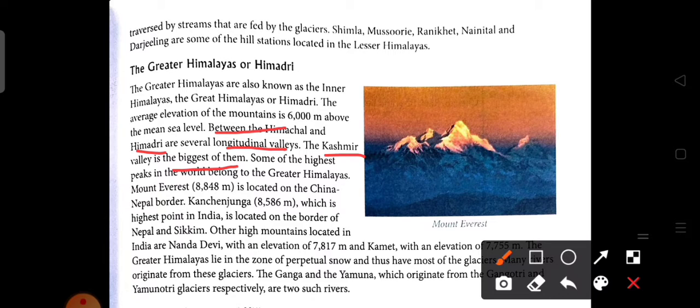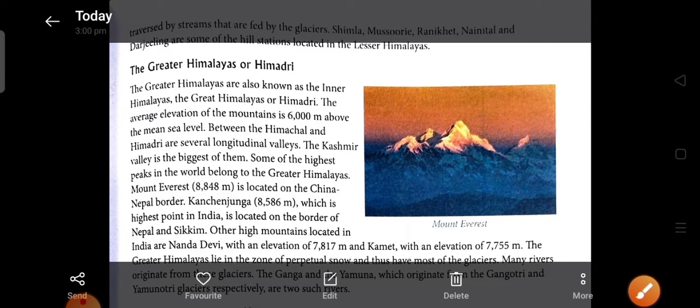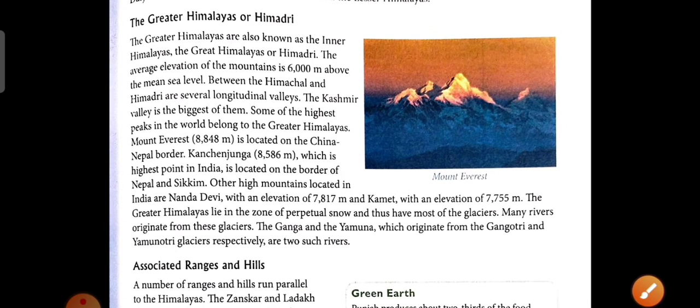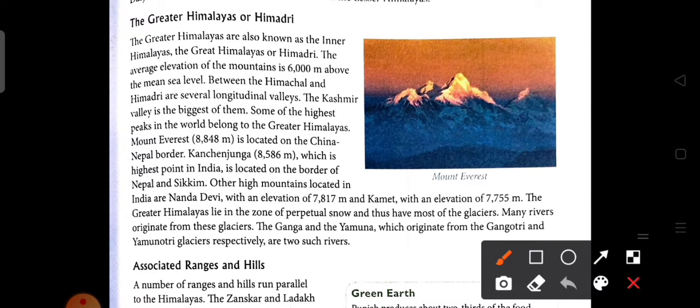Some of the highest peaks of the world belong to the greater Himalayas. Mount Everest, the highest mountain peak of the world, is located on the border between China and Nepal. The Kanchenjunga, which is the highest point of India, is located on the border of Nepal and Sikkim. So here we see Mount Everest, the highest peak, and Kanchenjunga, the highest point of India.